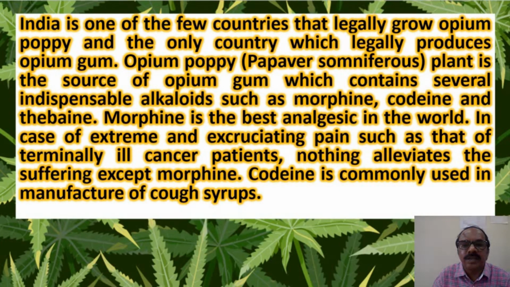India is one of the few countries that legally grew opium or poppy, and the only country which legally produces opium gum. Opium is extracted from the plant Papaver somnifera. I showed you the picture of this plant some time back, and from this alkaloids such as morphine, codeine, thebaine are extracted. Morphine is the best analgesic in the world. It is used in case of extreme pain. It is also used in the treatment of cancer. Nothing alleviates the suffering except morphine. Codeine is commonly used in the manufacturing of cough syrups.